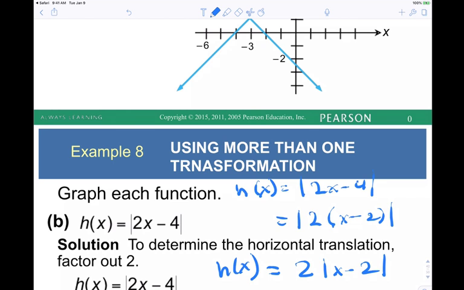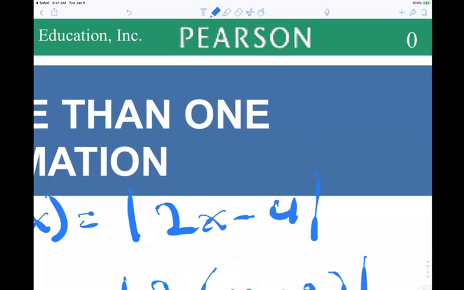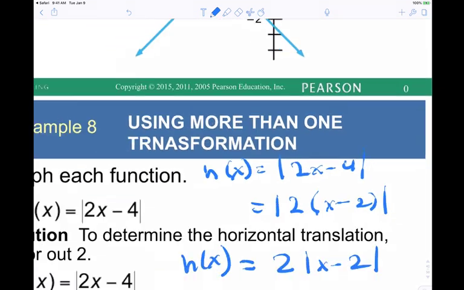So outside manipulations, is it side to side or up and down? Up and down. If we multiply on the outside by a number larger than 1, we're talking about a vertical stretch. So what's going on here, the V is at the origin. It says to go right by 2 and then do a vertical stretch by a factor of 2. If we didn't put it in the right form, we could have been led astray. That's why I paused on this one, because I knew we had to put it in the right form.